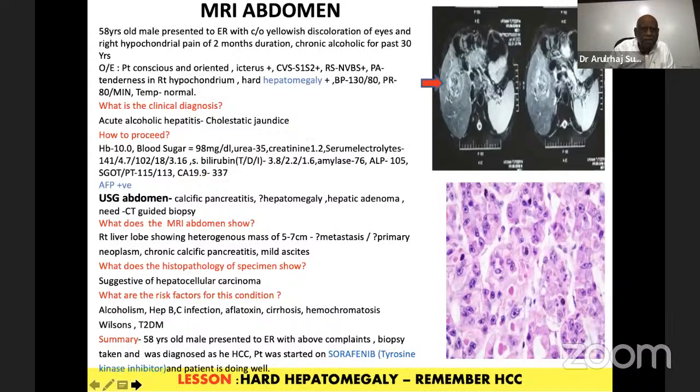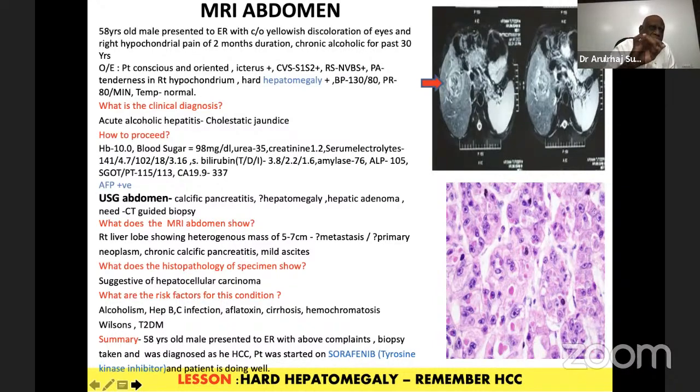Here there is a 58-year-old male, a chronic alcoholic, who got treated now and then. But this time when he came, he had a distended abdomen. When we palpated the abdomen, the liver was enlarged, but it was hard and nodular.